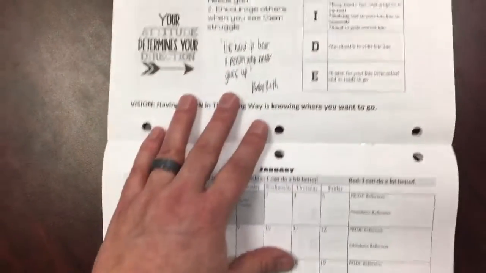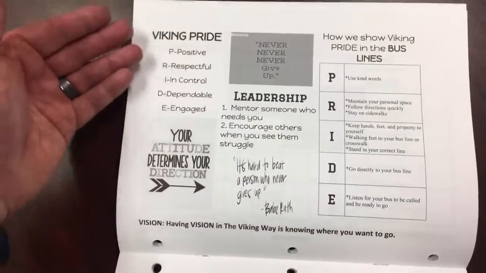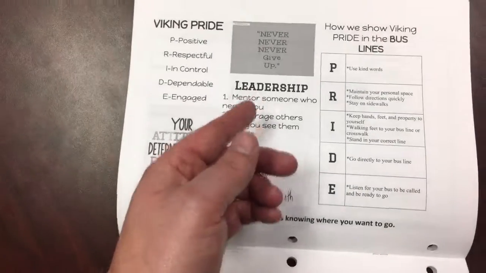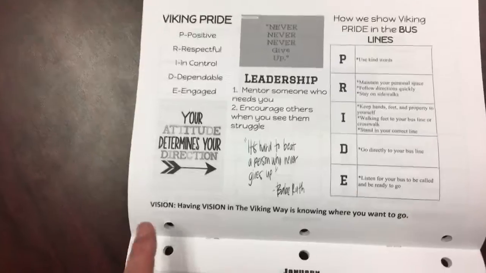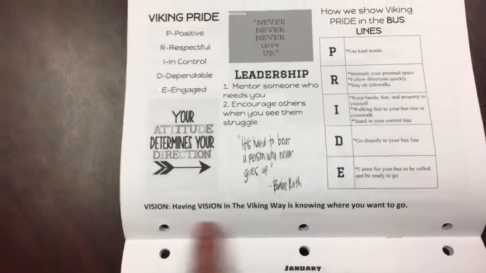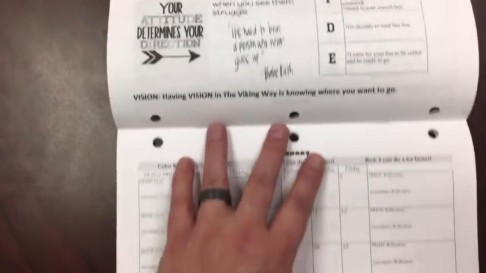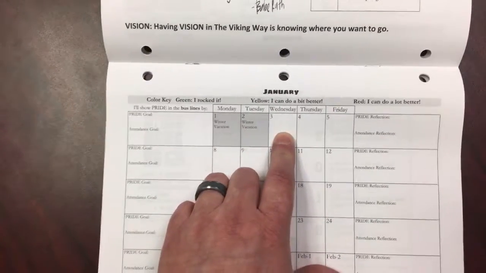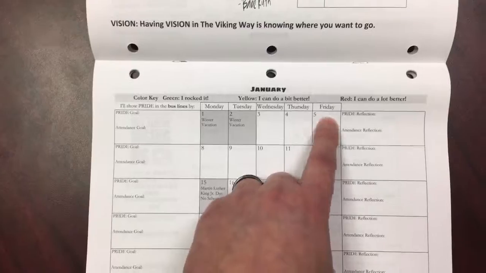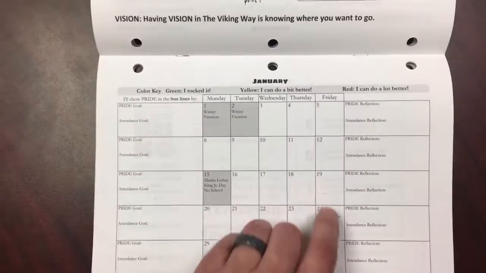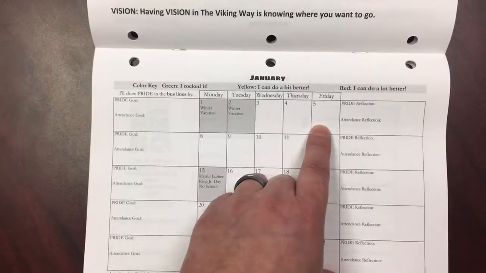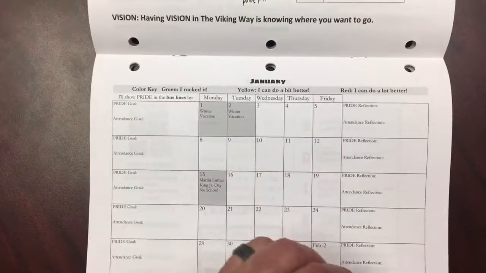So now we're going to flip into January, and you're going to notice at the top you have, again, the parts of Pride. You have little notes here. You have leadership, again, more parts of Pride. You have the vision for, or the goal for the month here. And now we have January. We're coming back, or you've already started, because this would be Wednesday, Thursday, and Friday. On Fridays, every Friday, you're going to be pulling this out in your first block class, and you're going to reflect, and you're going to set a goal.